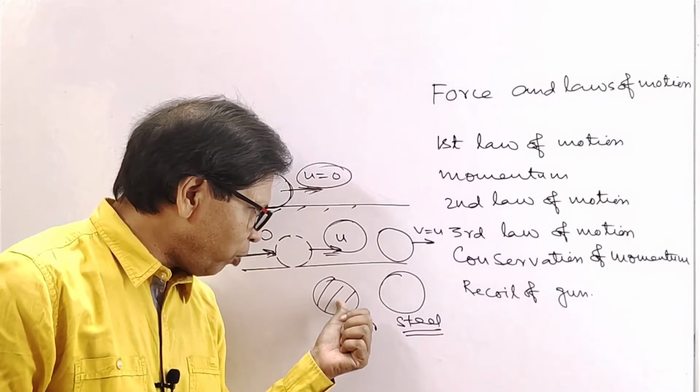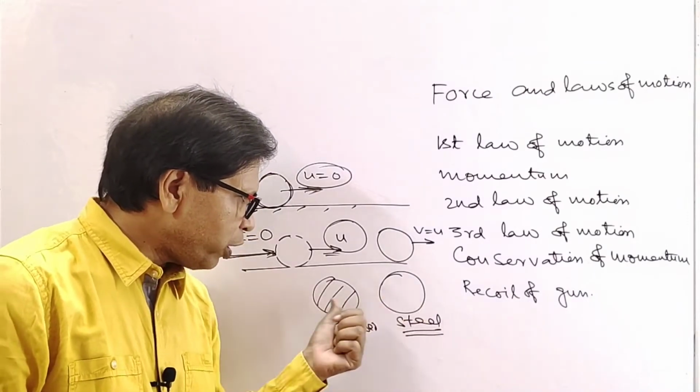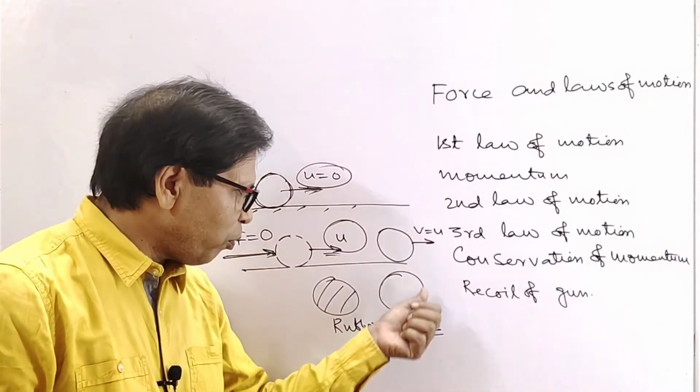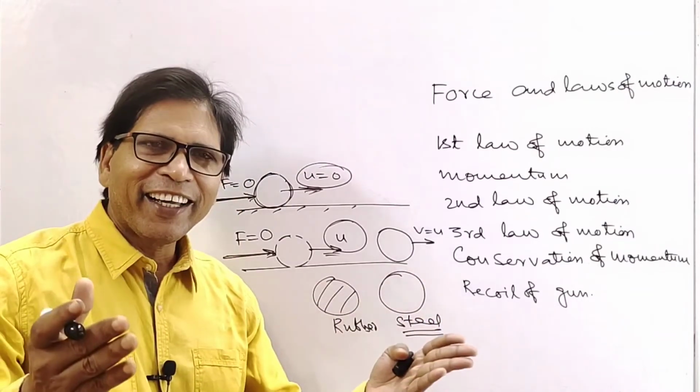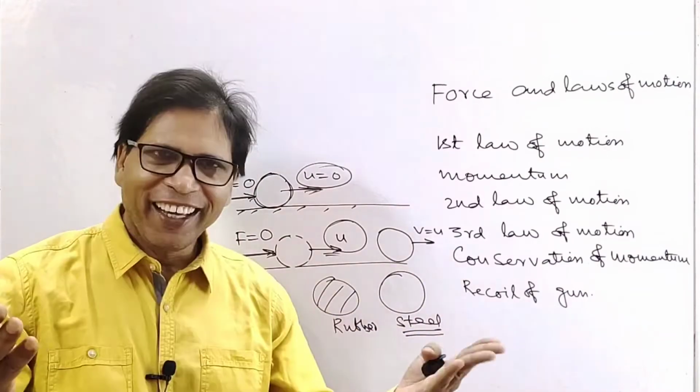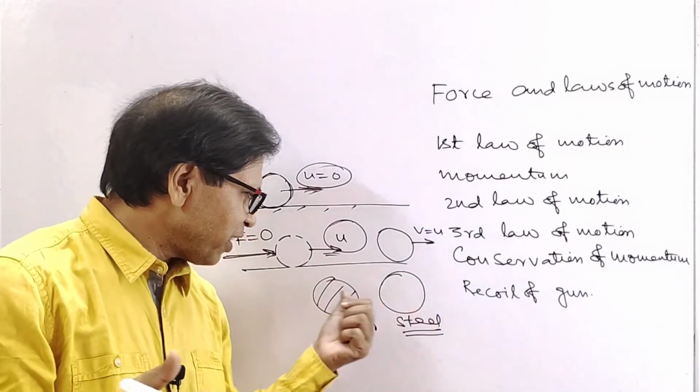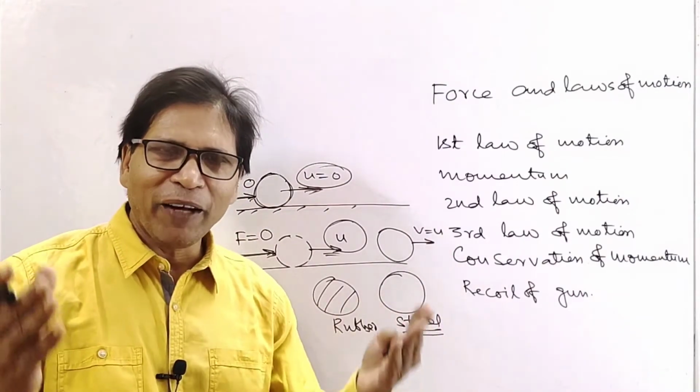Look at this, this is a rubber ball and a steel ball. Both have the same dimension. So the mass of the steel ball is greater than the mass of the rubber ball. So the inertia of the steel ball is greater than the inertia of the rubber ball. Understood? When a moving bus suddenly stops, the passengers of the moving bus move forward. When a bus suddenly accelerates, the upper portion of the passengers of the bus have a tendency of backward motion.